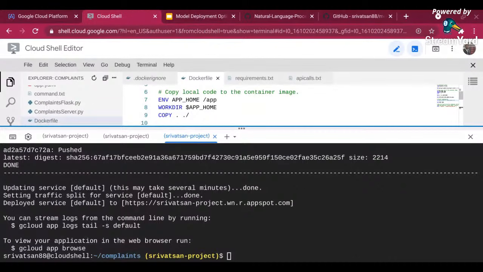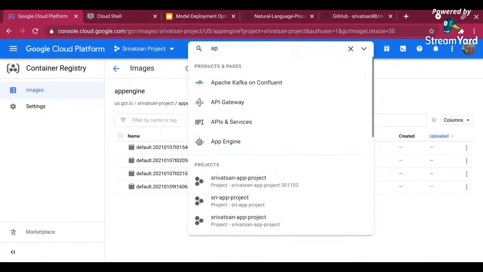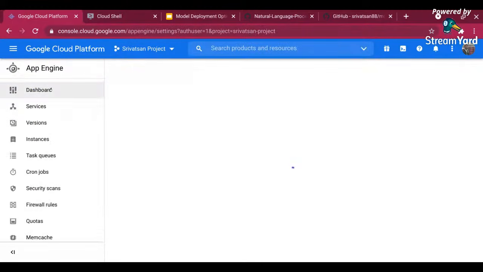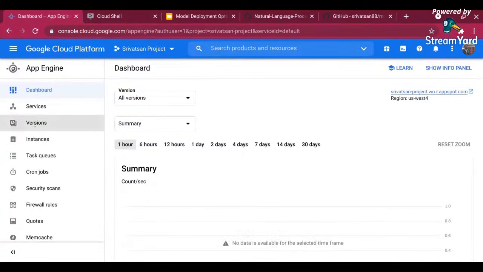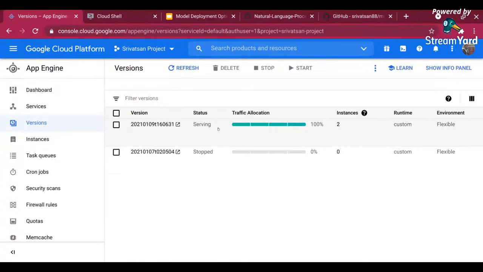I think this is run now, and I have the app up and running. Let me go and complete this and come back to the remaining questions. So you can see basically the service is up and running. Now I can go here. I can go and search for App Engine. Okay, and I can go over here to App Engine settings. I can go to my dashboard. It will actually tell me that there is one version that is serving now. It has 2 instances up and running.